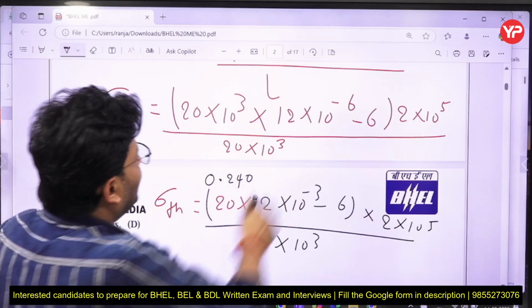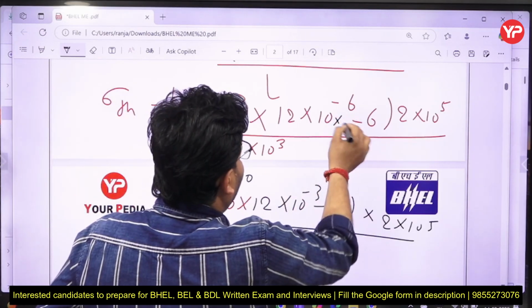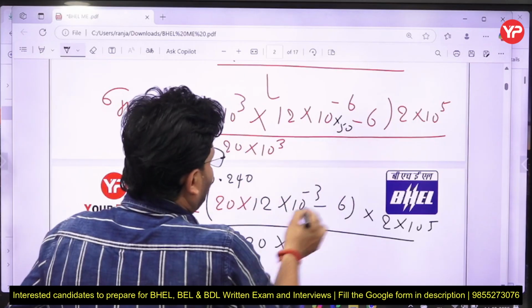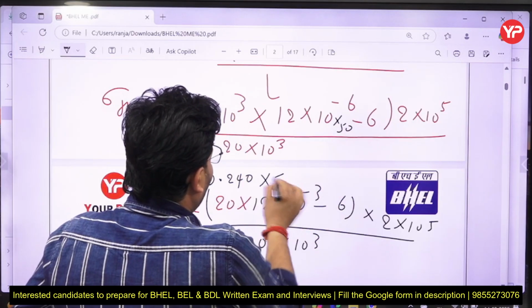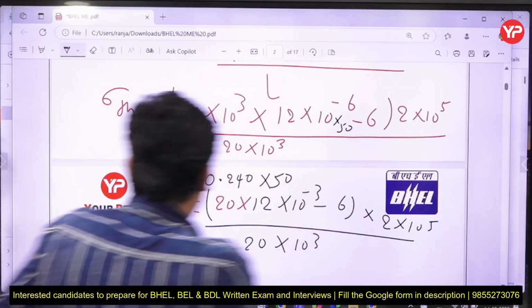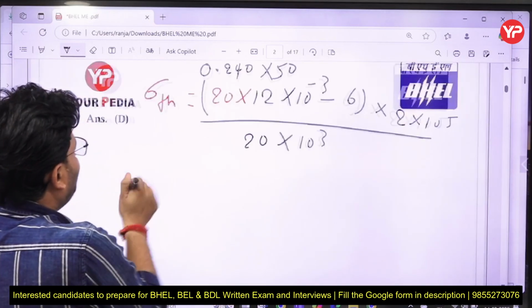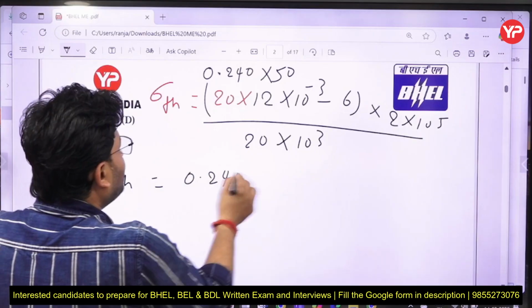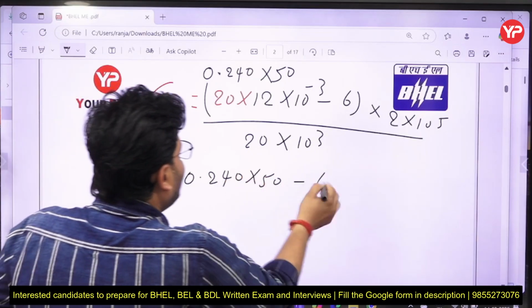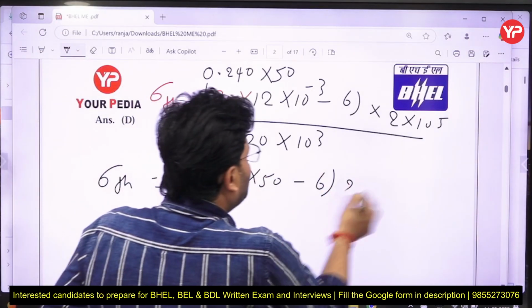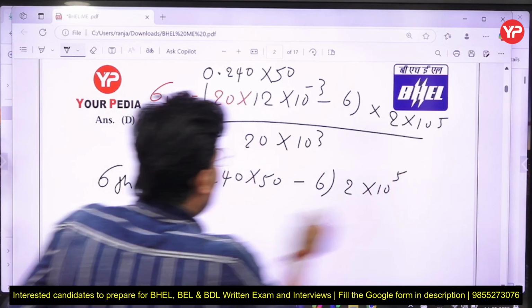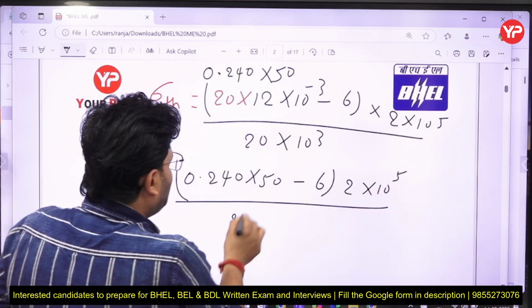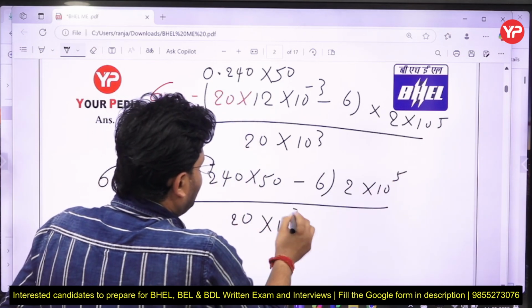L alpha delta T is also there, so please multiply it by 50, because delta T is 50. By solving this, thermal stress comes out to be 0.240 multiplied by 50 minus 6, into 2 into 10 to the power 5 upon 20 into 10 to the power 3.